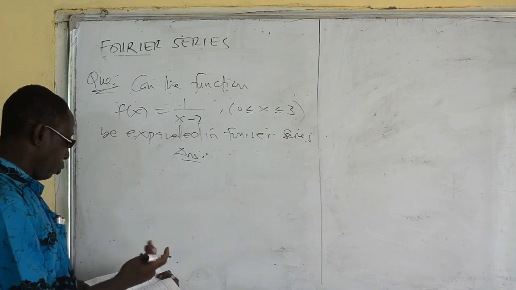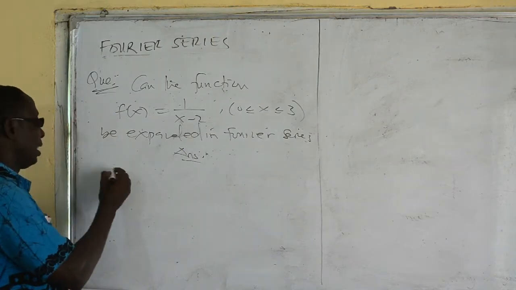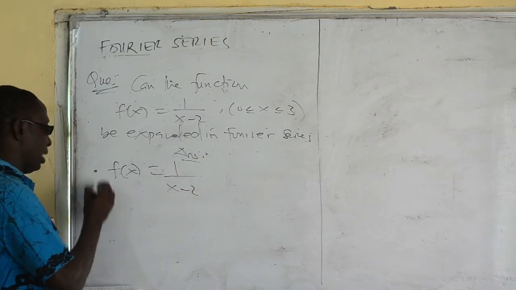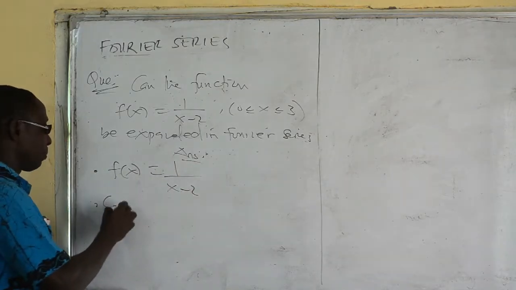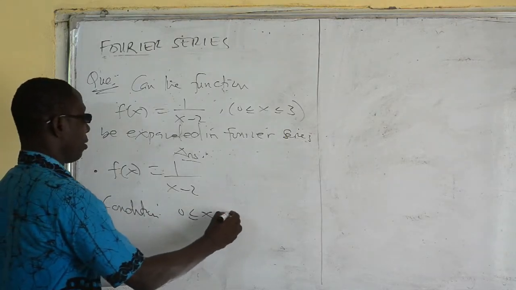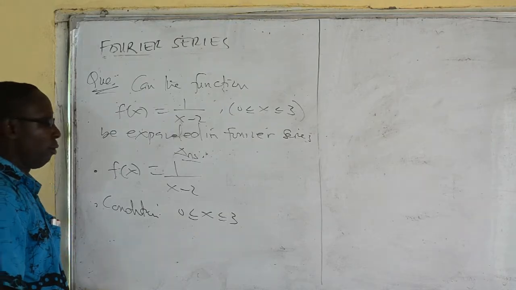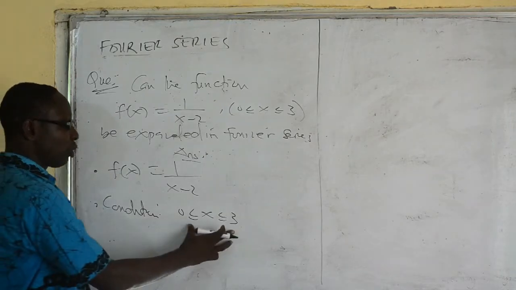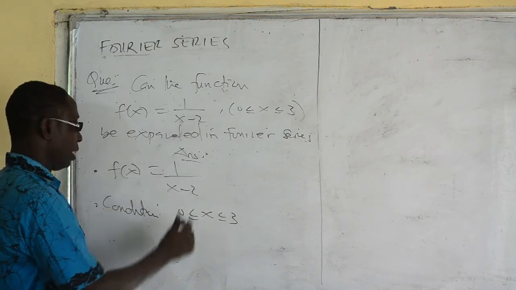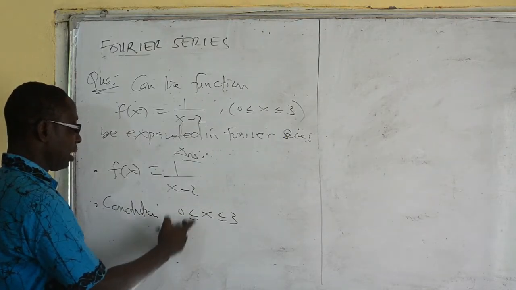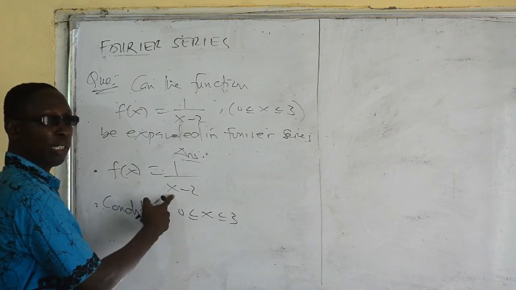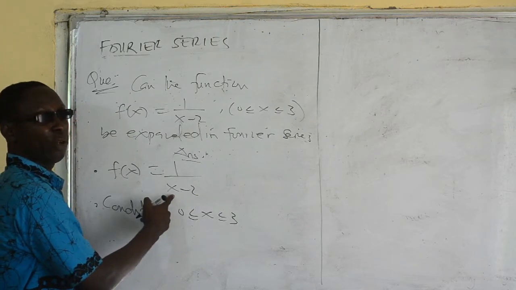Okay. So now the first thing is that you have been given the function f of x is equal to 1 over x minus 2. The second thing is to look at the condition. The condition is this. Now, let's check whether this condition will make this finite and defined. Now, I realize that looking at the nature of this, if I put 2 here, I'm going to get 1 over 0, which is infinity or math error.